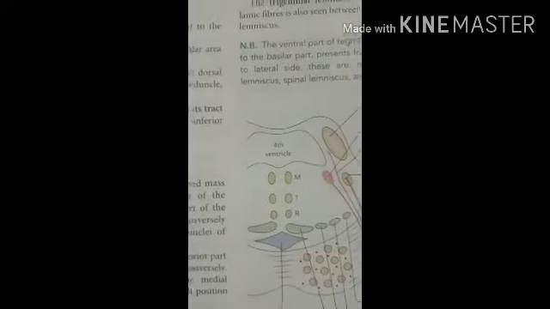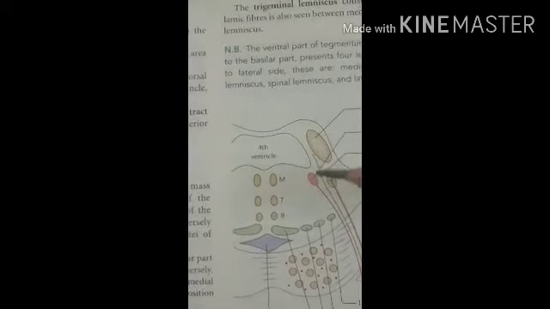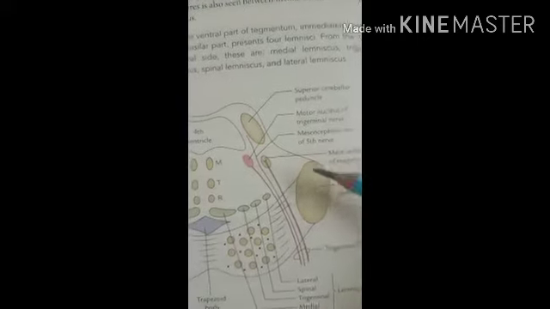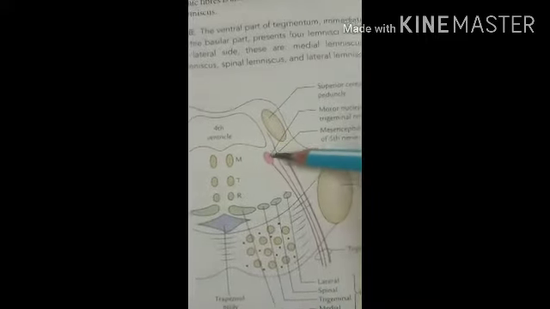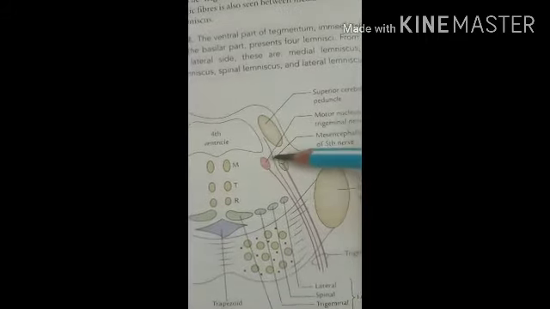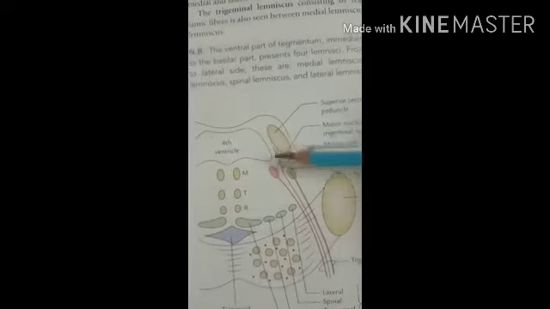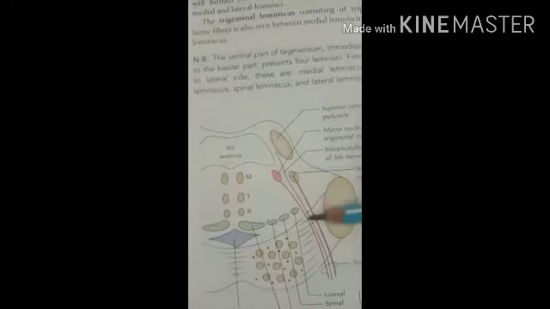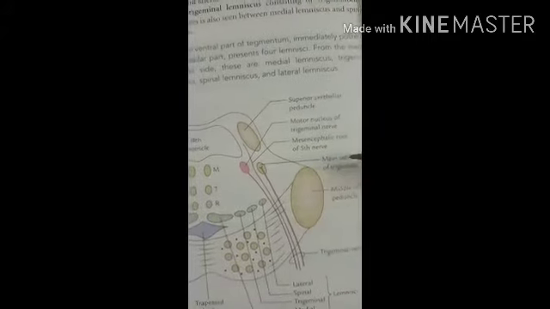Then let's see the gray matter. The gray matter shows the motor and main sensory nuclei of the trigeminal nerve. So here you can see the motor nucleus of the trigeminal nerve, and that is the main sensory nucleus of the trigeminal nerve. First, the motor nucleus. The motor nucleus of the trigeminal nerve is present beneath the lateral aspect of the fourth ventricle. Emerging fibers travel anteriorly and exit on the anterior surface of the pons. Then the second one, the sensory nucleus.